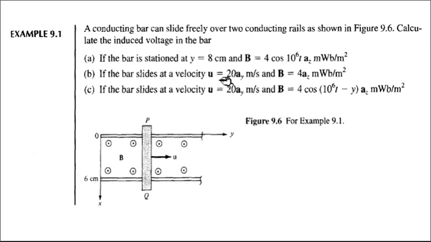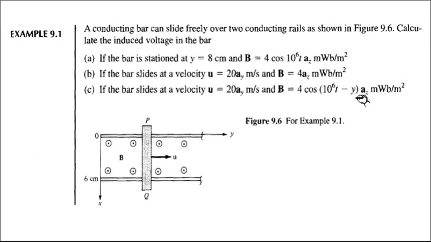Second, if the bar slides at a velocity, now the bar is sliding with a velocity but B bar is constant. So you can apply the formula for the second case, that is VMF equal to the line integral of V bar cross B bar dot dL bar. That's it. Here a surface integral you need to calculate, here a line integral you need to calculate. And if the bar is sliding and B bar is also varying with respect to time, in that case you need to apply formula number 3.